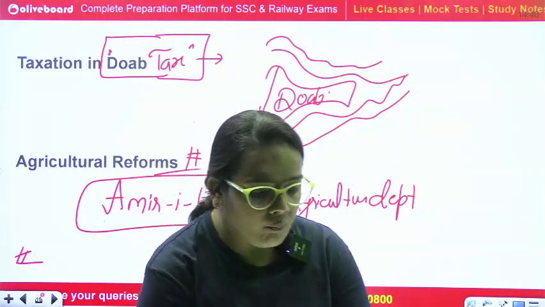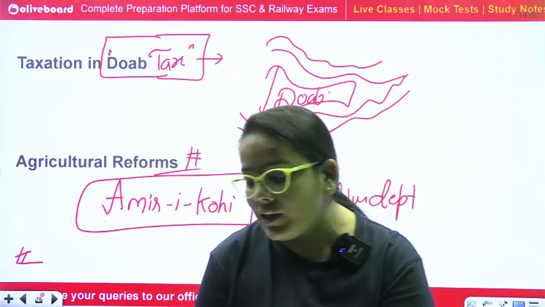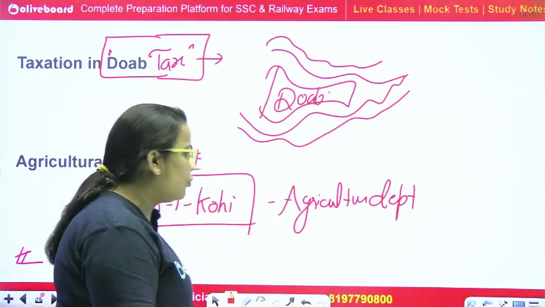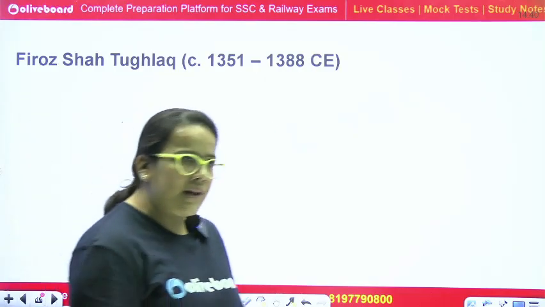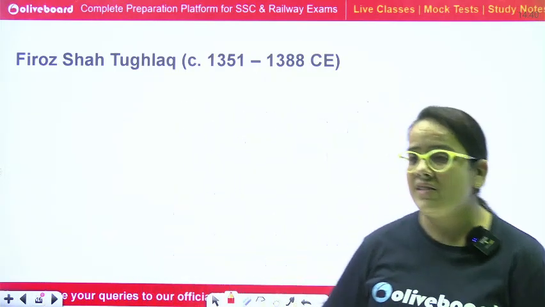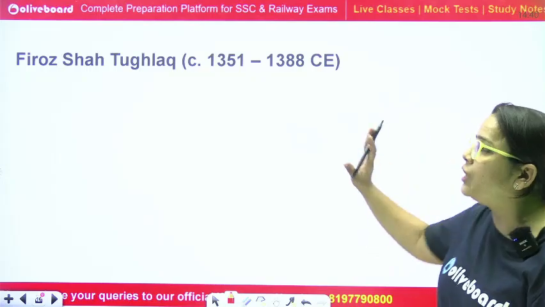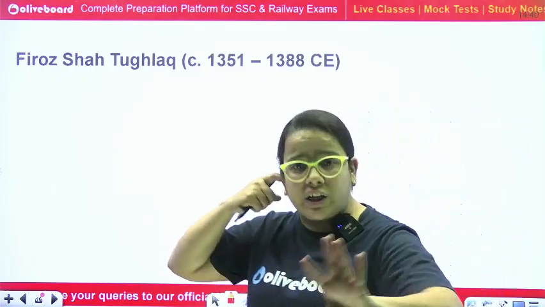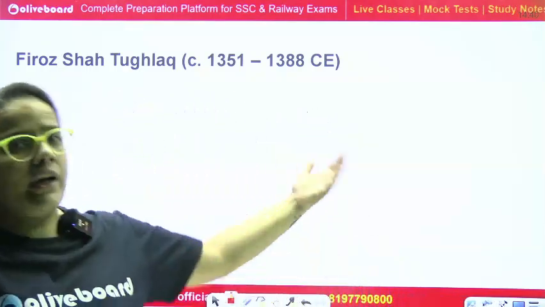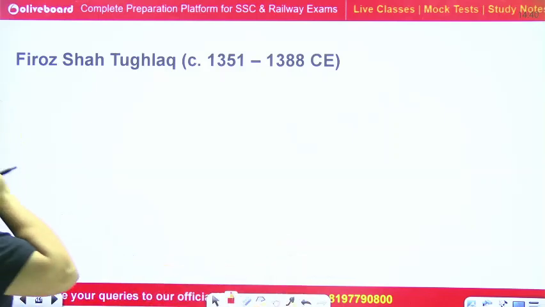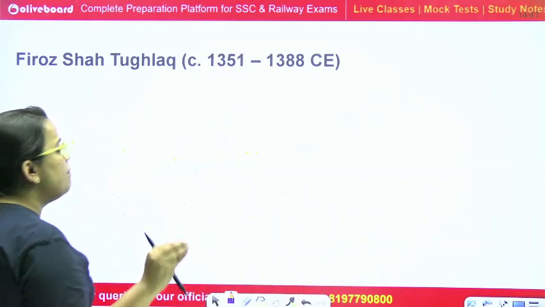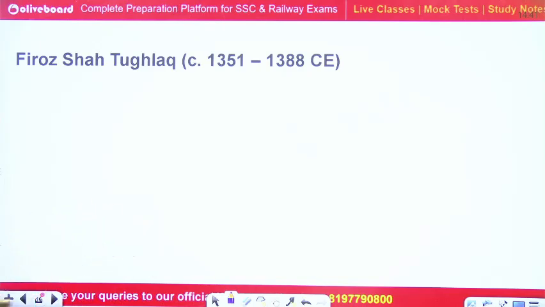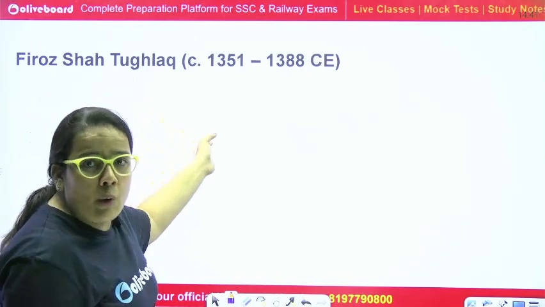Okay, now after Muhammad bin Tughlaq, the disasters also took place. Finally, a perfect ruler was presented in our Tughlaq dynasty, and the ruler's name was Firoz Shah Tughlaq, the most sorted ruler in our whole Delhi Sultanate, we can say. He was a ruler who understood the administration part especially. He was a cousin of Muhammad bin Tughlaq.